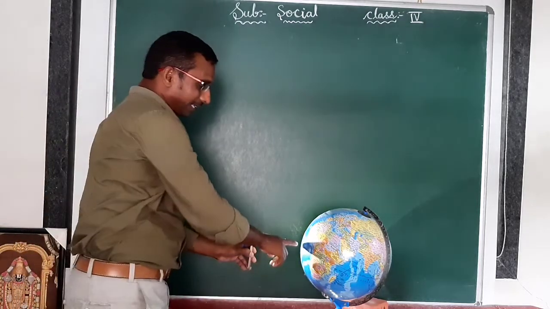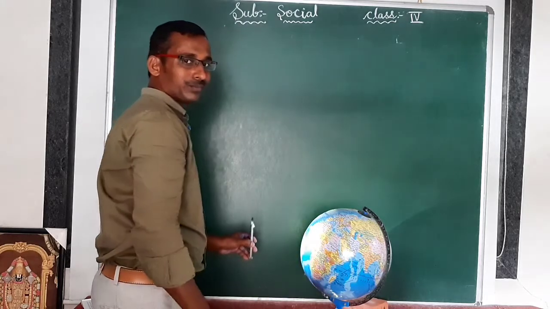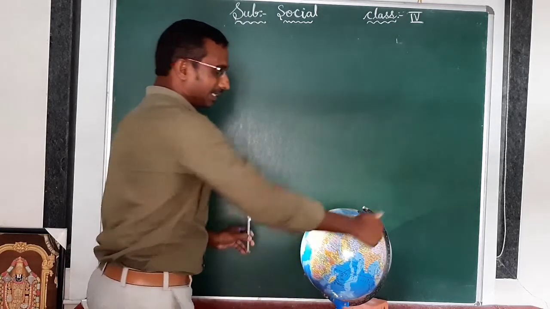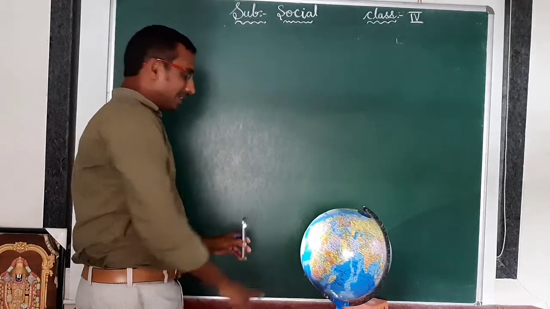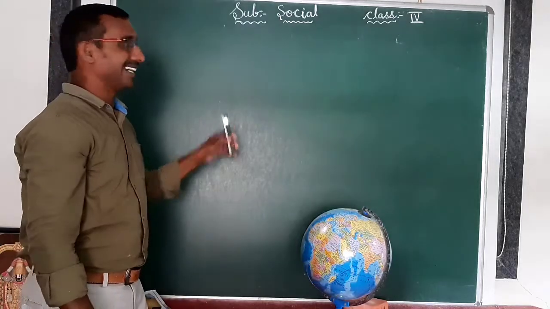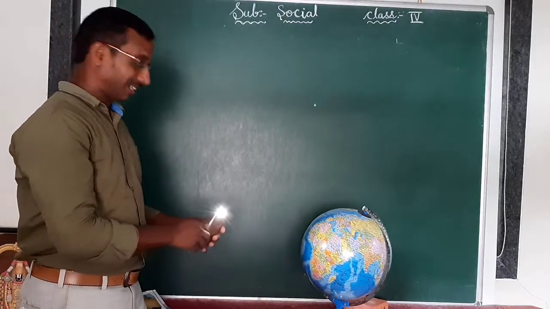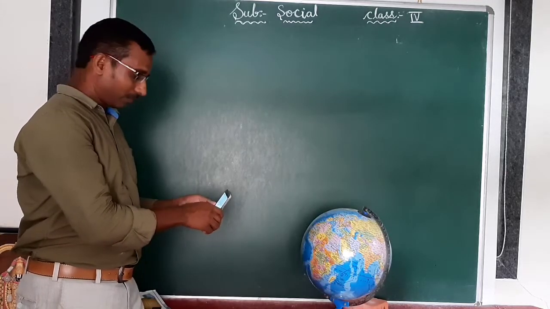See here lighting is falling, that is why daytime is there. On the backside, is there any lighting? Is there any lighting here? No. Dark is there. That is why here it is night time. Here daytime. Like this we are getting day and nights. Understood everyone? Yes.